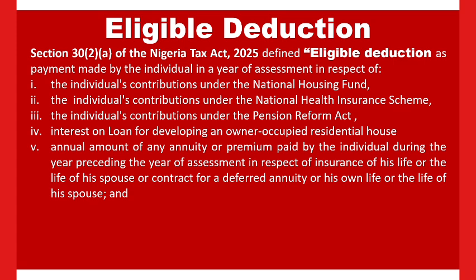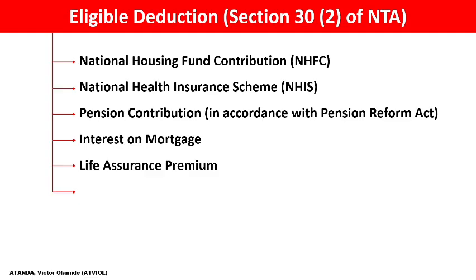Let me explain what this is trying to say. This is life assurance premium. Life assurance premium is allowable and is part of the eligible deductions, whereby a person makes an annual payment, a premium, to insure their life. When you insure your life or the life of your spouse, it is part of the eligible deductions.